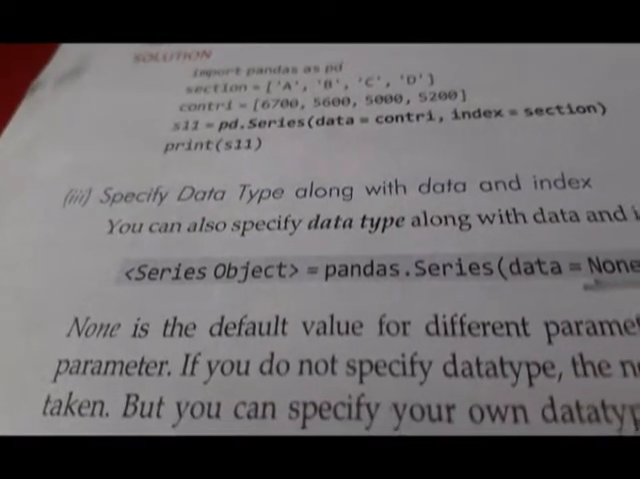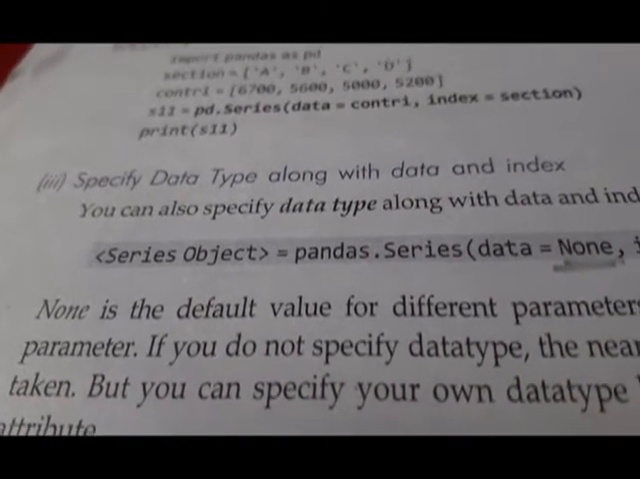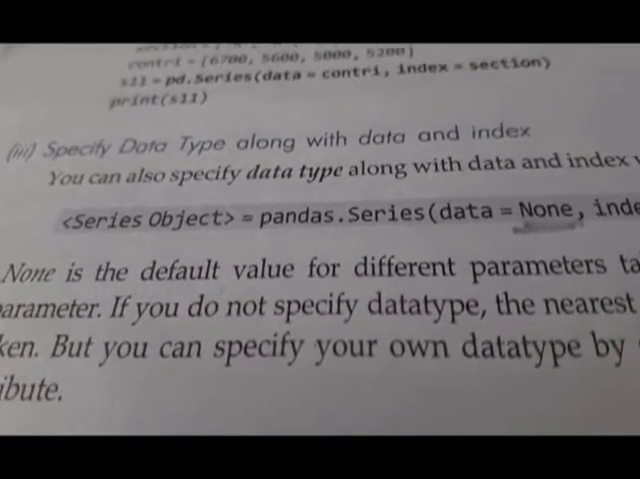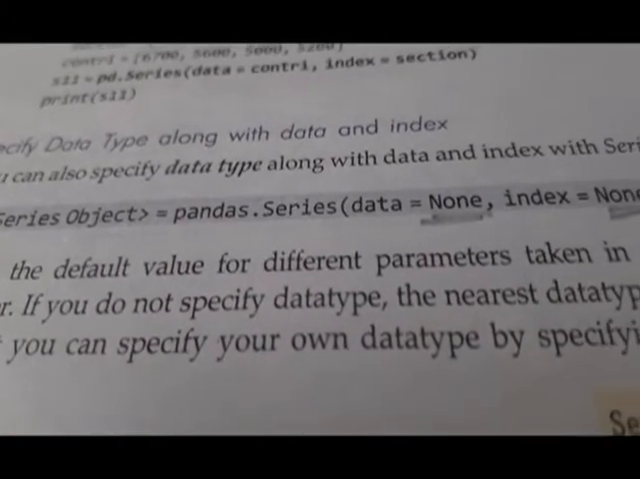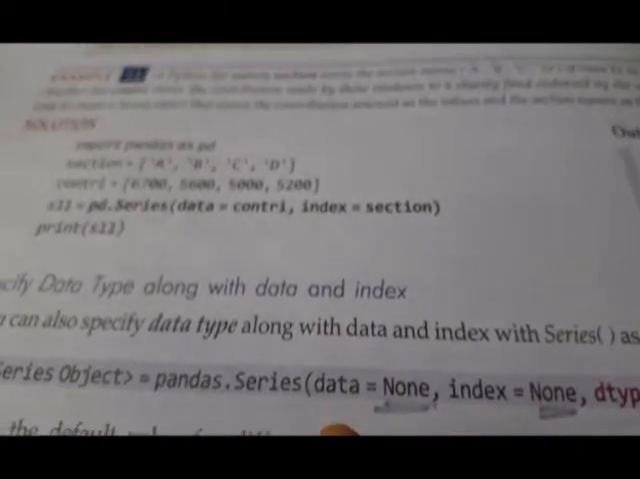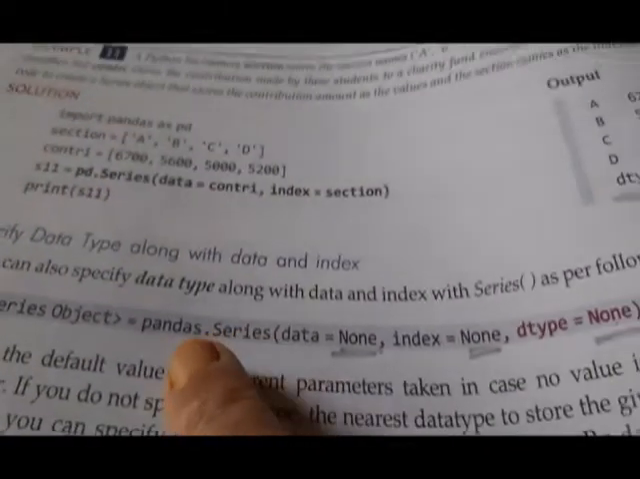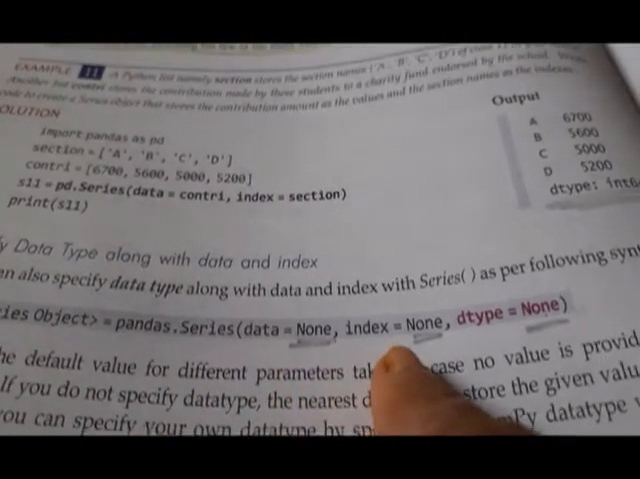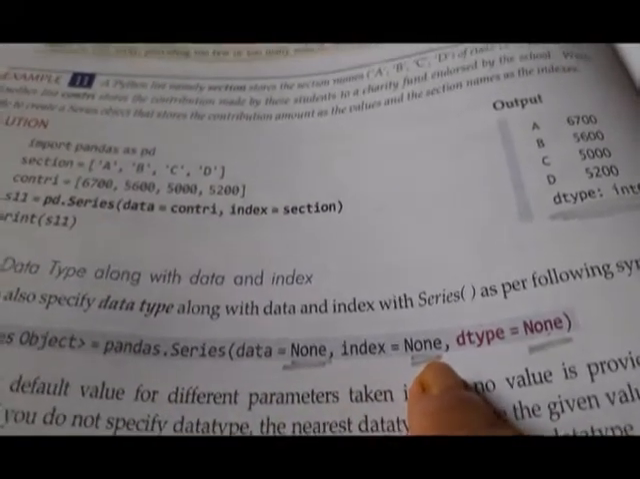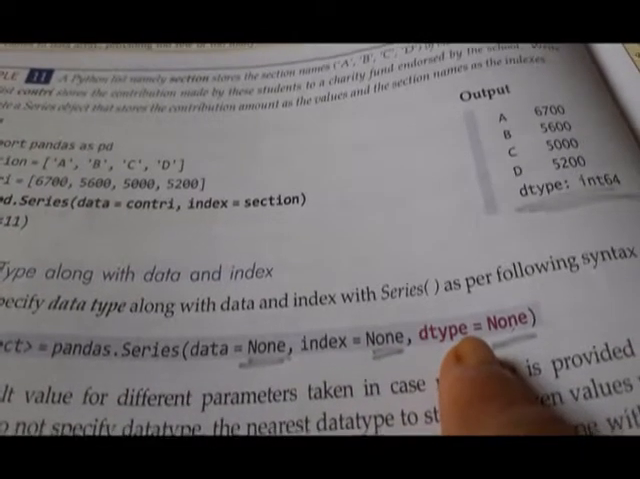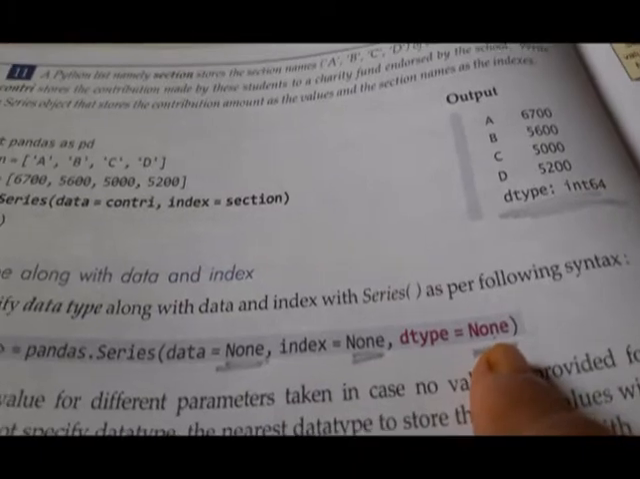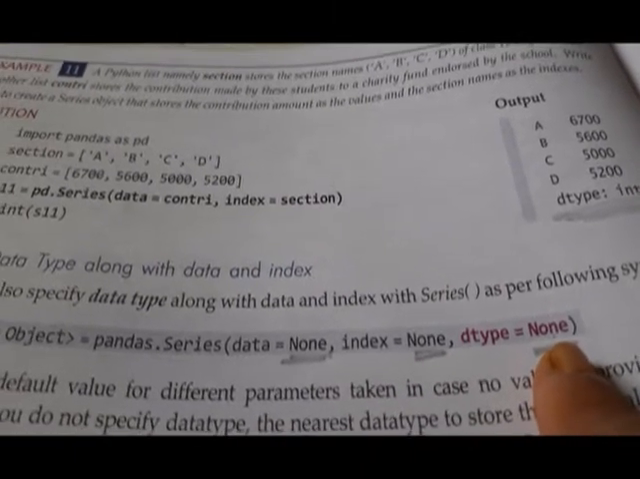Dear students, now specifying data type along with data and index. You know that to create a series object we have the series function, which takes pd or pandas dot series, and then we specify first the data, then the index. By default they are None, and dtype is None by default, so we can specify here whatever dtype we want.